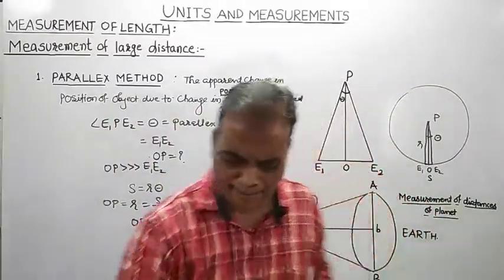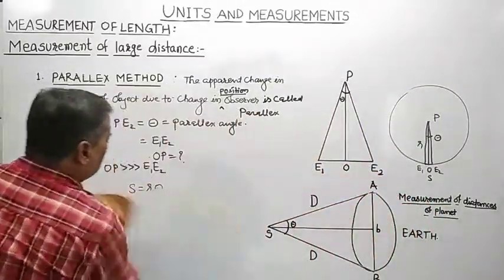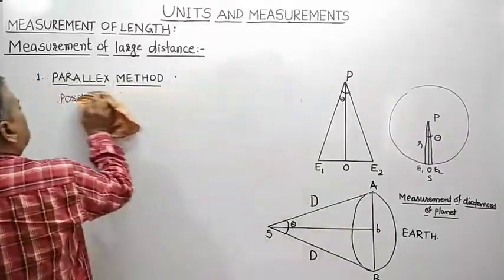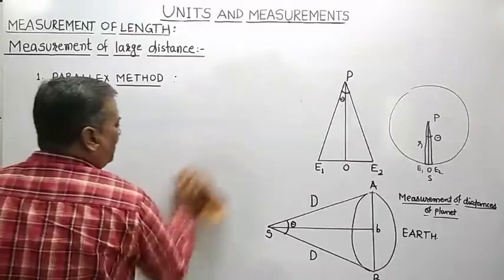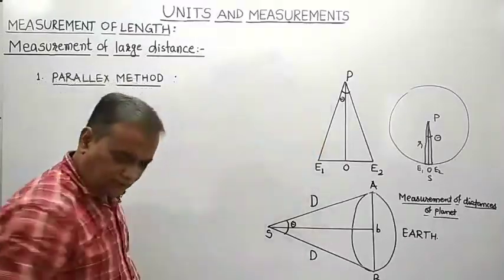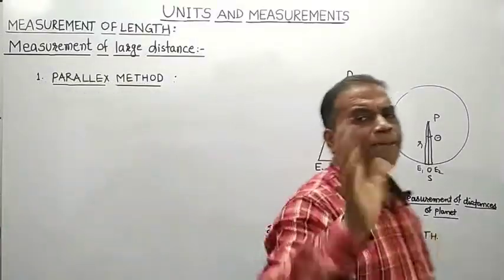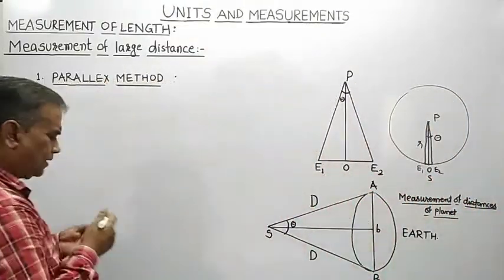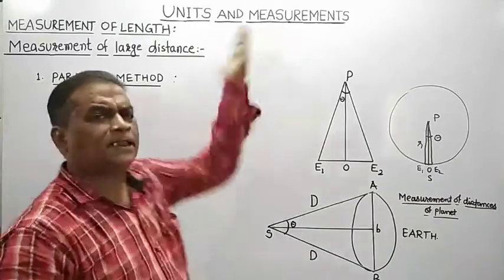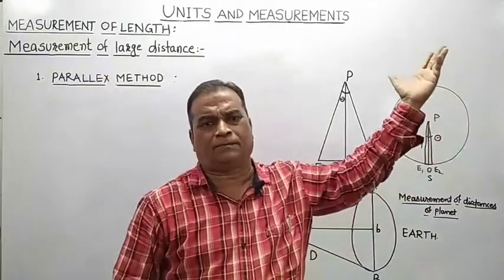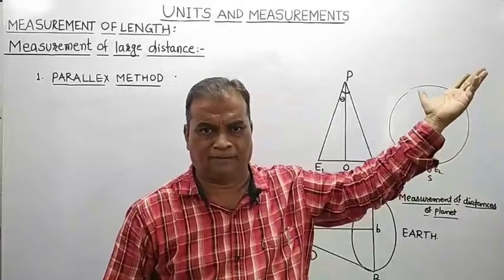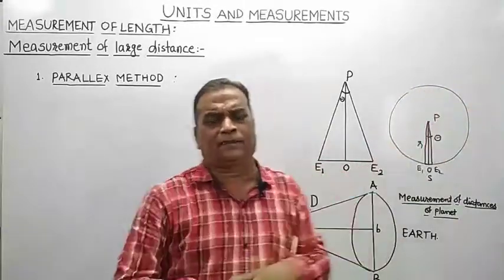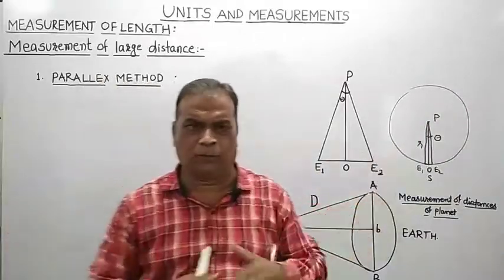But remember, when we want to measure the distance of a star or a planet from the surface of Earth, this parallax method, means the two eyes method, is not useful. To measure the distance of a planet or a star, which is at a very, very large distance from the Earth, the two eyes method is not useful.